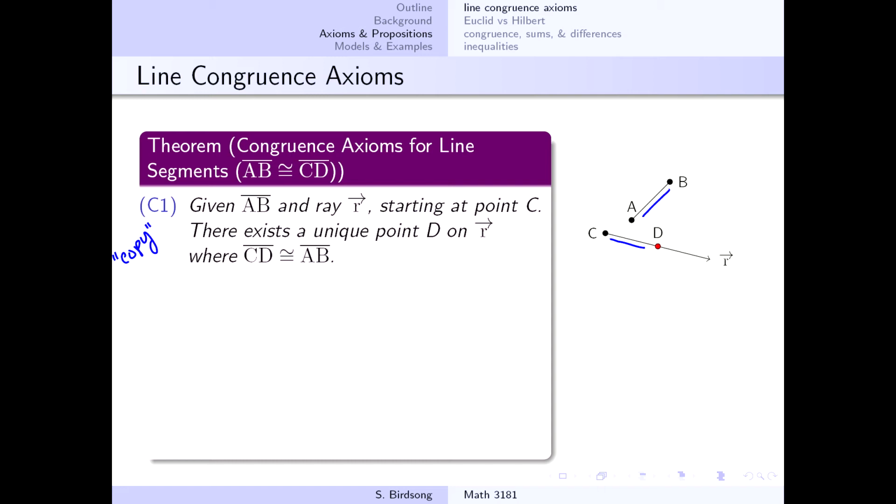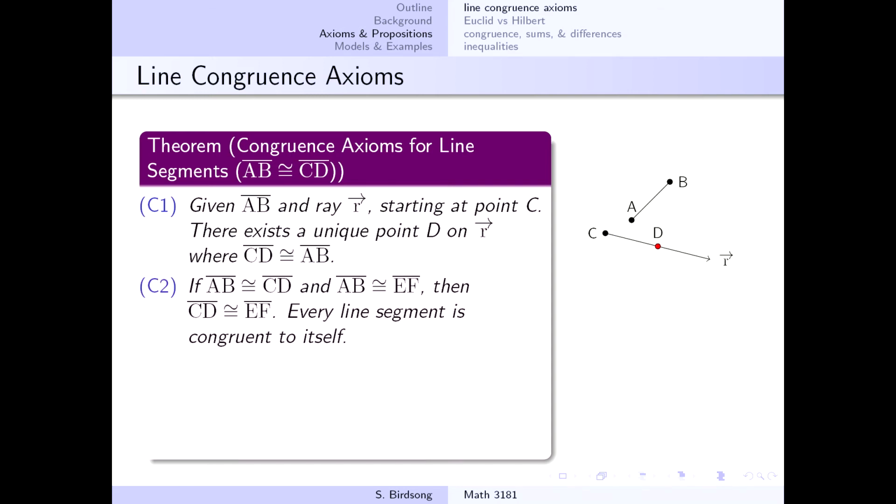Okay. The second congruence axiom, uncreatively called C2, says suppose you have a line segment AB and you already know it's congruent to line segment CD, and suppose you also know it's congruent to some other line segment EF. Then this congruence axiom tells us that all three of these line segments are congruent to each other.